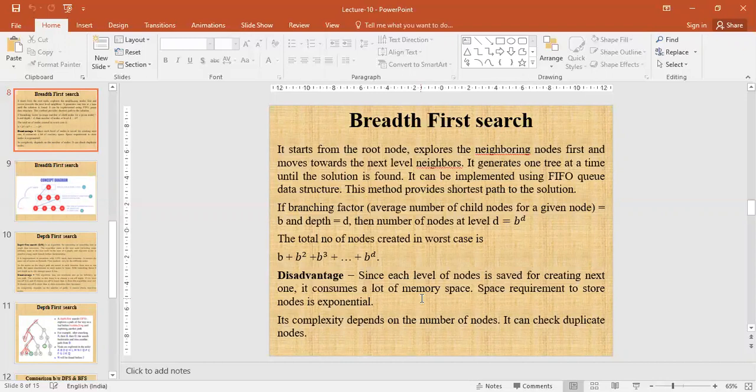If branching factor equals to B and depth equals to D, the number of nodes at level D equals to B की power D. The total number of nodes created in worst case is B plus B square plus B cube plus up to B power D.